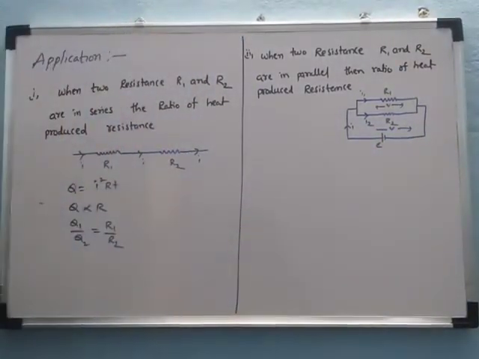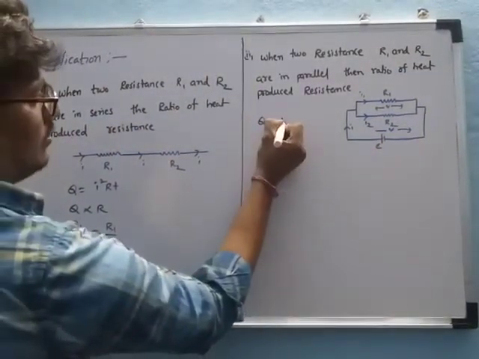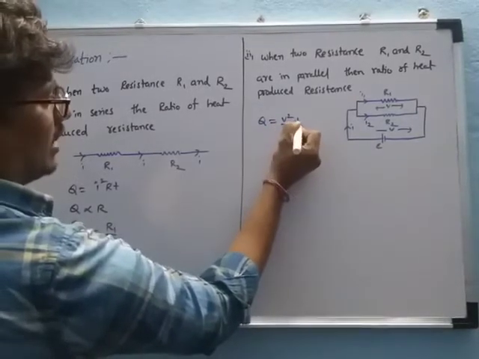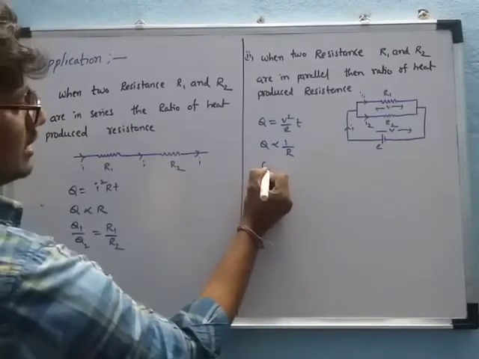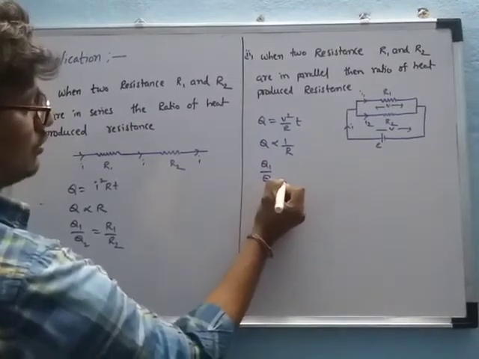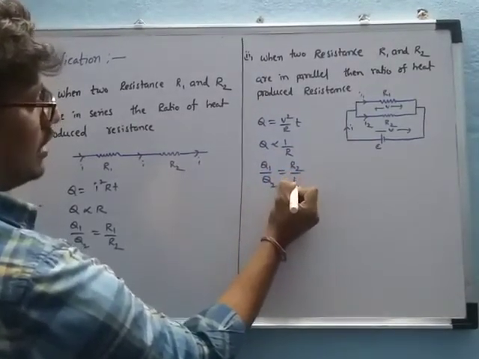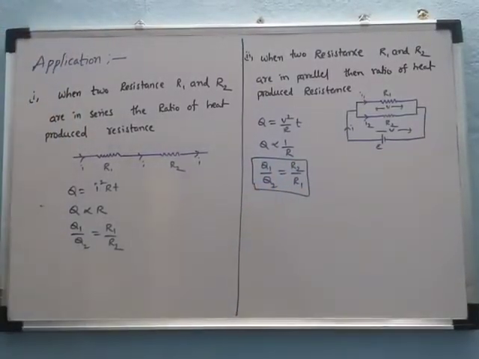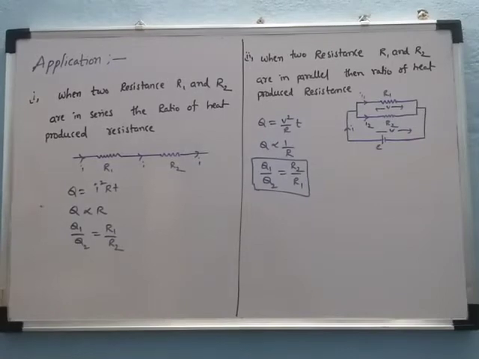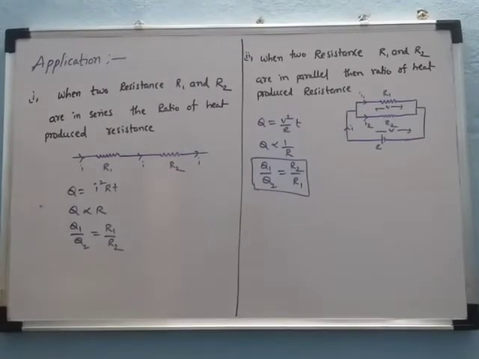Then the heat produced, Q, is equal to V square by R into T. That means the heat is inversely proportional to the resistance. Taking the ratio, Q1 by Q2 is equal to R2 by R1. See, this is the ratio of the heat when the resistances are connected in a parallel combination.